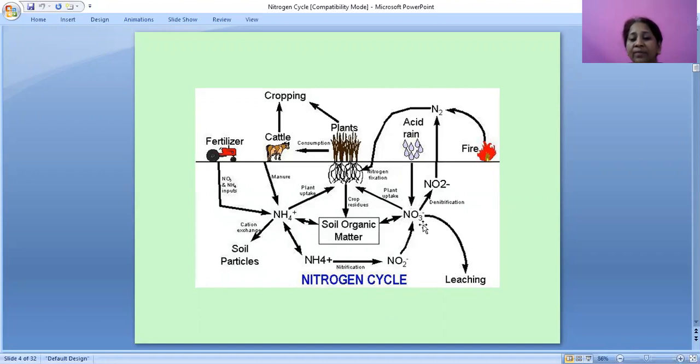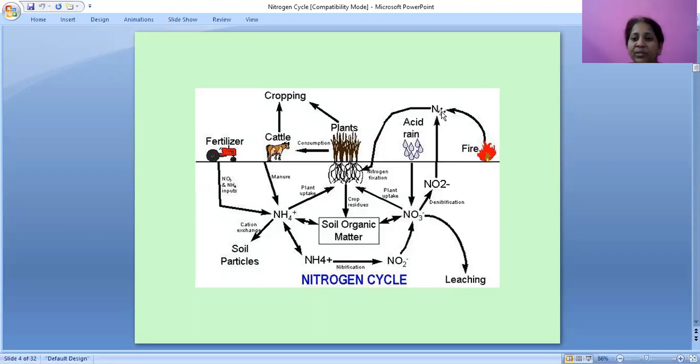Next, NO3 will undergo denitrification, so it loses one oxygen and forms NO2 minus. This will form nitrogen directly.